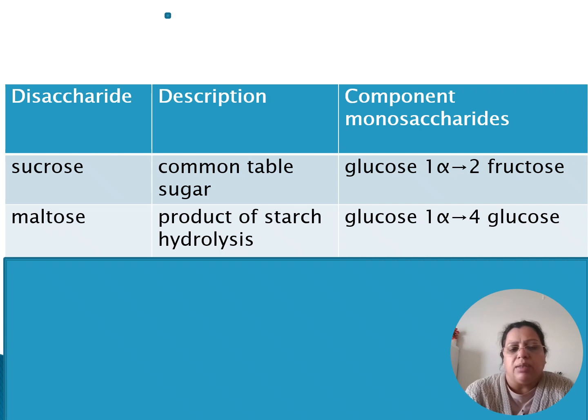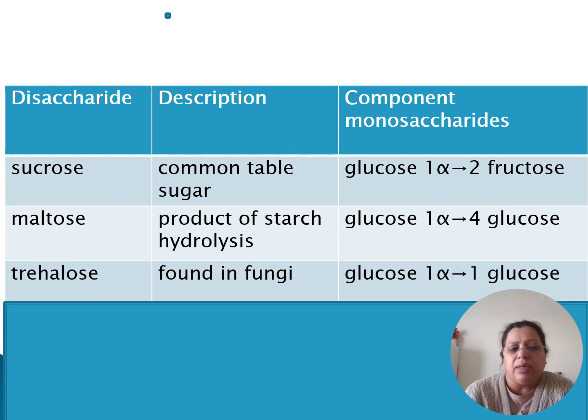The next is maltose, which is a product of starch hydrolysis. So whatever carbohydrates we eat, in our body they are hydrolyzed into maltose, or we can get maltose from other sources. The linkage in maltose is between two glucose molecules: carbon 1 of the first glucose and carbon 4 of the second glucose are linked, and the linkage in maltose is an alpha 1,4 glycosidic linkage.